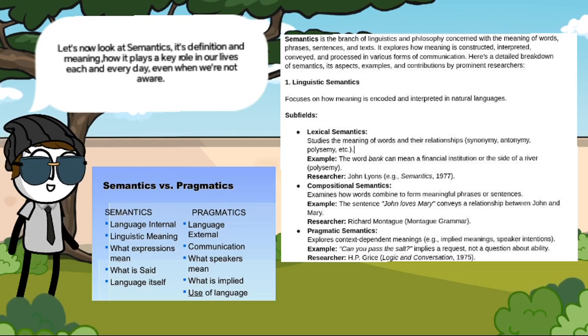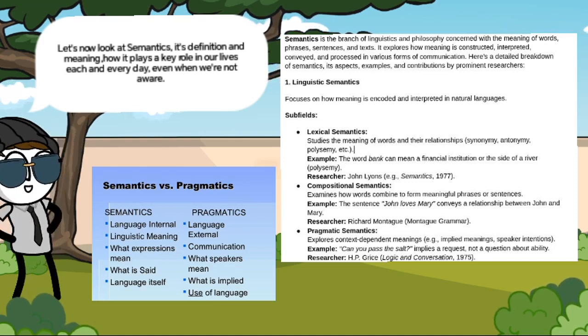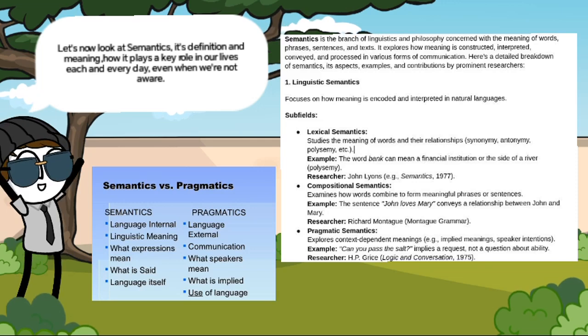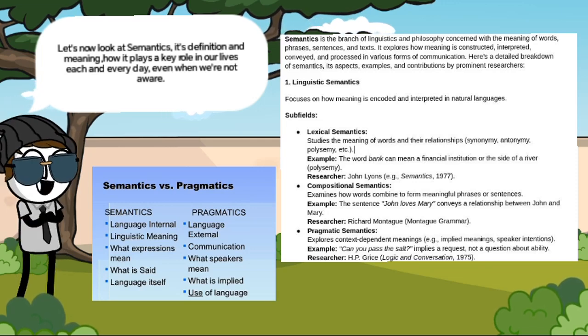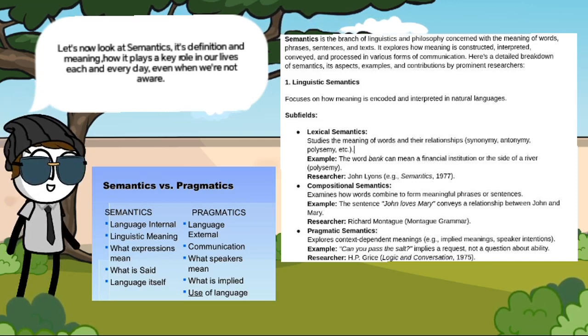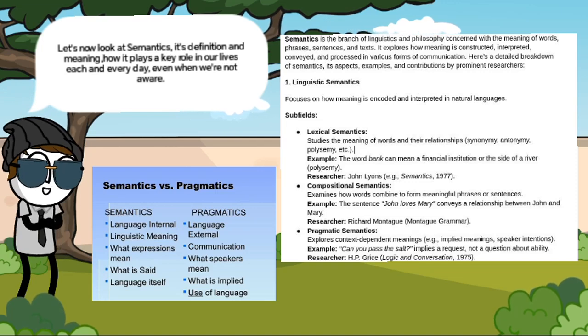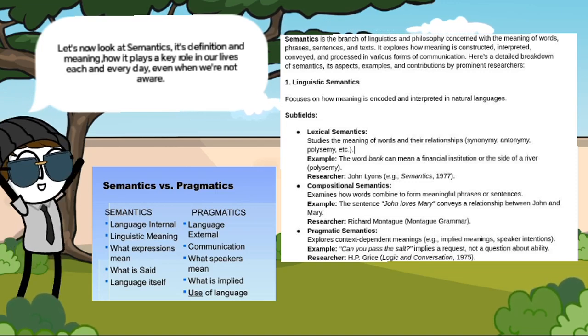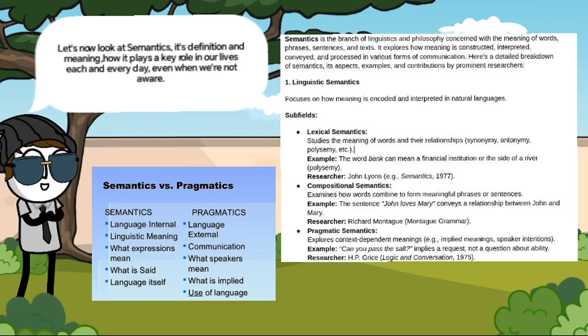Pragmatic semantics explores context-dependent meanings, e.g. implied meanings, speaker's intentions. An example is, can you pass the salt? Which implies a request, not a question about ability. Researcher H.P. Grice, Logic and Conversation, 1975.